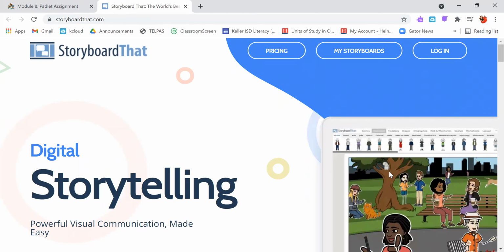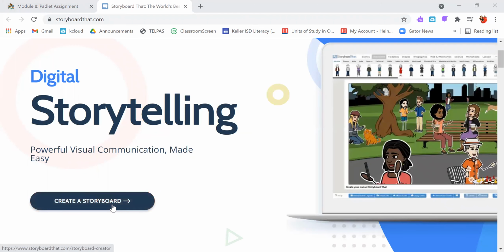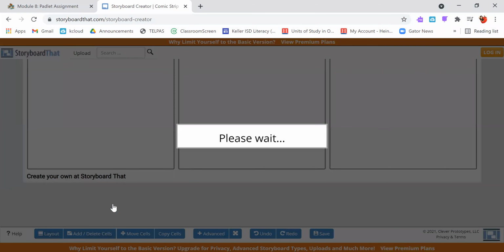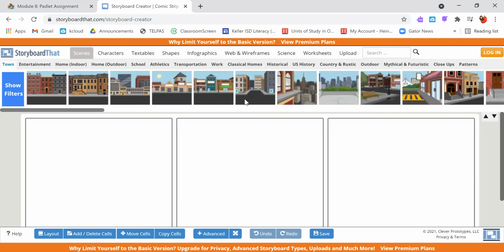So Storyboard That is a digital storytelling site that you can use. So you could sign up to do a login. There are other levels that you can purchase, but we can just do a storyboard for free. So we'll just scroll down, create a storyboard. And then this is fun.